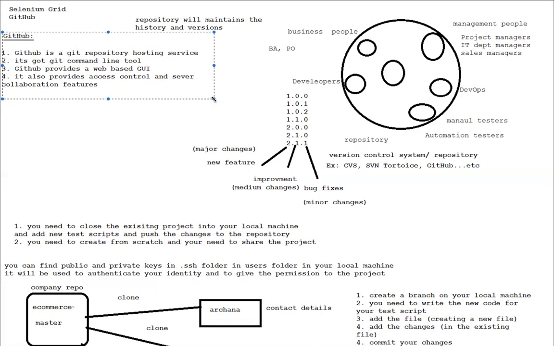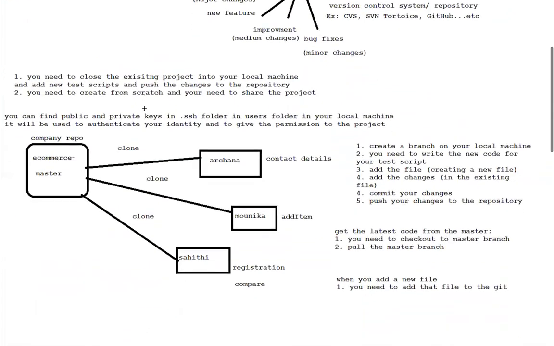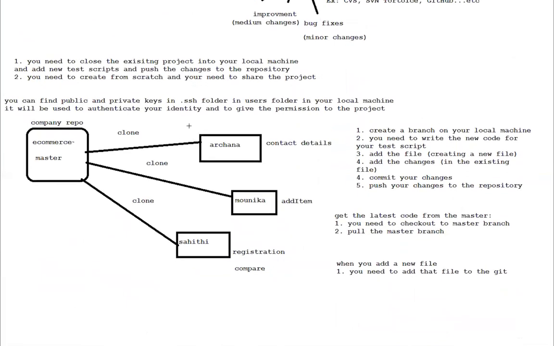Git is a repository basically. GitHub is a repository which is on the cloud. For example, let's say you're creating an automation framework in your project, an e-commerce project or whatever. You'll be having the master branch.